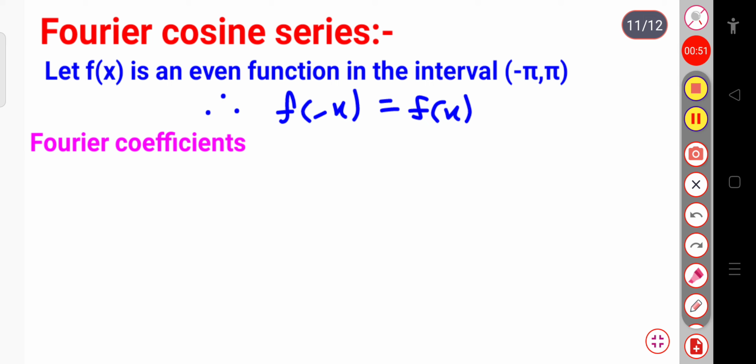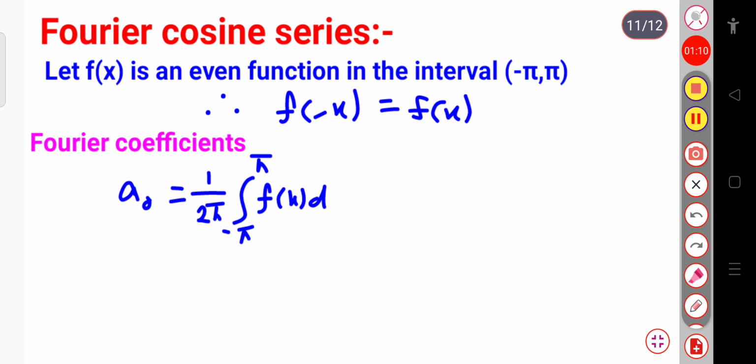Now if I write the Fourier coefficient, first of all let me write a naught. This will be a naught equal to 1 by 2 pi integration from minus pi to plus pi of f of x dx.